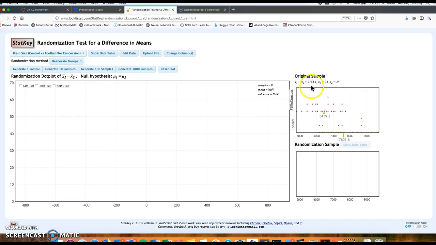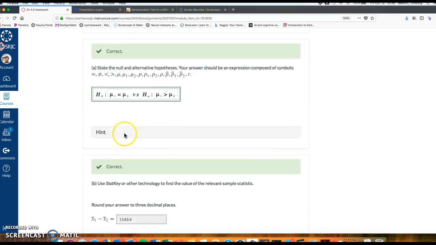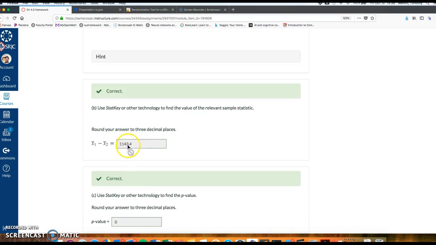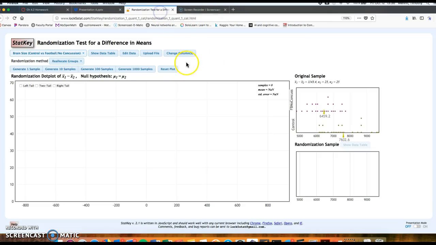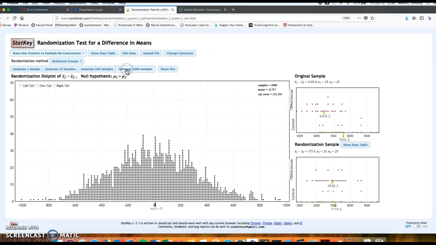And notice right here, it gives the sample mean difference of 1143.4. So that is the answer for the statistic, 1143.4. The p-value is going to be 0. So how do we get the p-value? Generate a couple thousand samples.